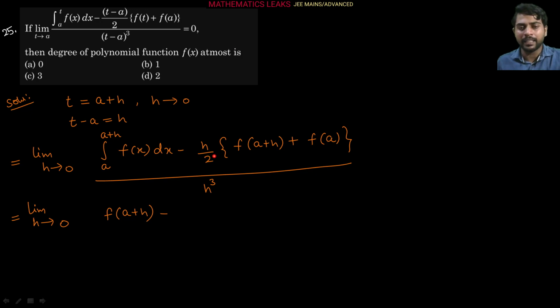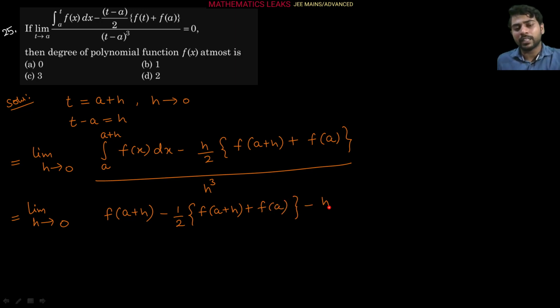Minus, similarly here it is the product of two functions, so first function h by 2 and second function this entire f(a plus h) plus f(a). So first function differentiation we are doing, 1 by 2 into the second function, f(a plus h) plus f(a), right?